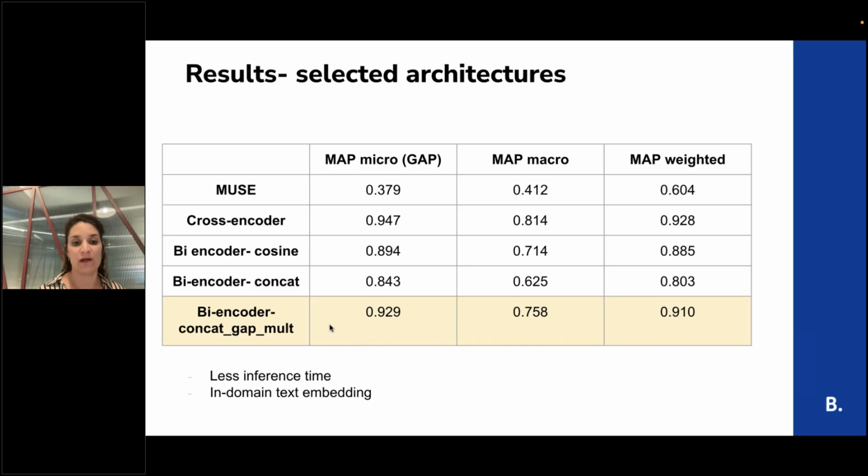this kind of model. Also, with the bi-encoder, we can get a text embedding because we have a separated BERT layer for the text and the topic. We can use the text embedding, save the review embedding and use it for different tasks and different models in Booking, not just for topic detection. So that's another reason to choose a bi-encoder over a cross encoder.